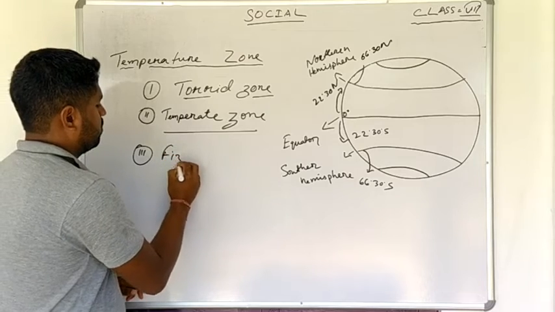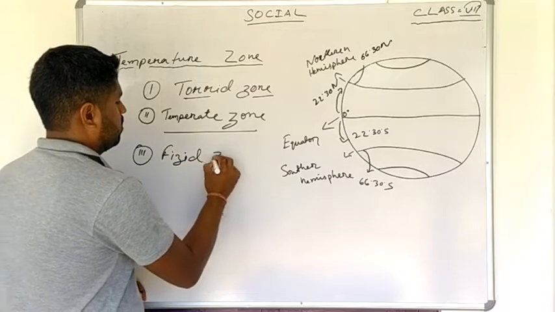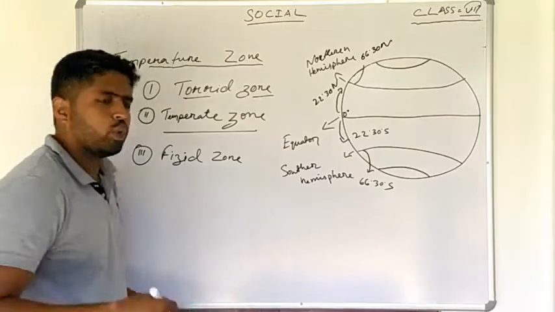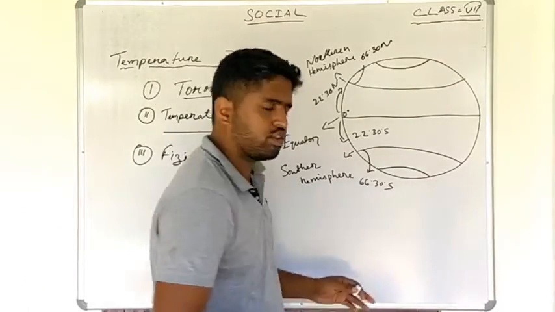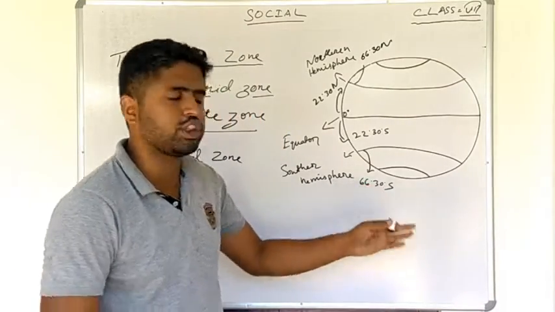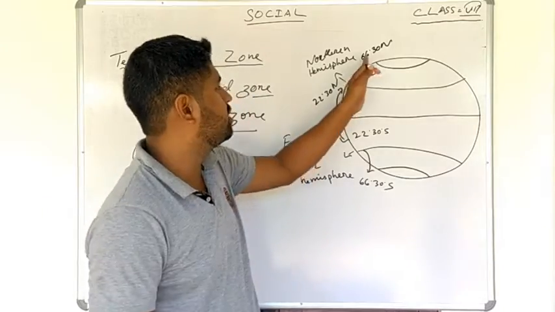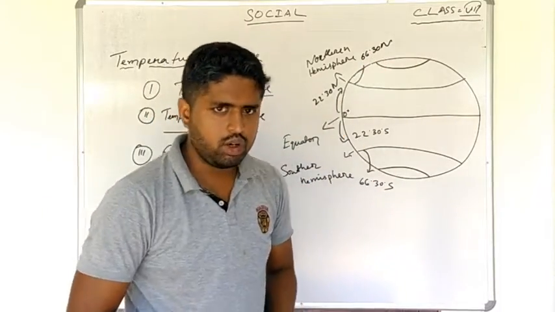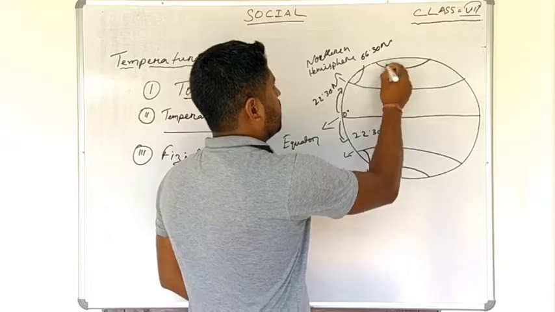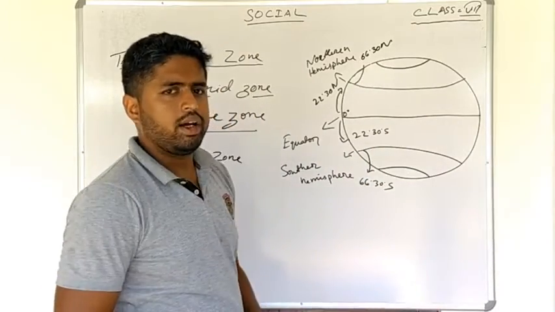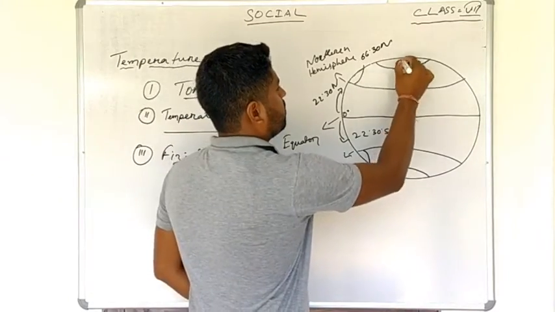So next we will move on to the last temperature zone, that is the frigid zone. Where does this frigid zone lie? This frigid zone lies beyond 66.30 degrees south and 66.30 degrees north latitude. That means beyond this we can find the frigid zone. You can say here.